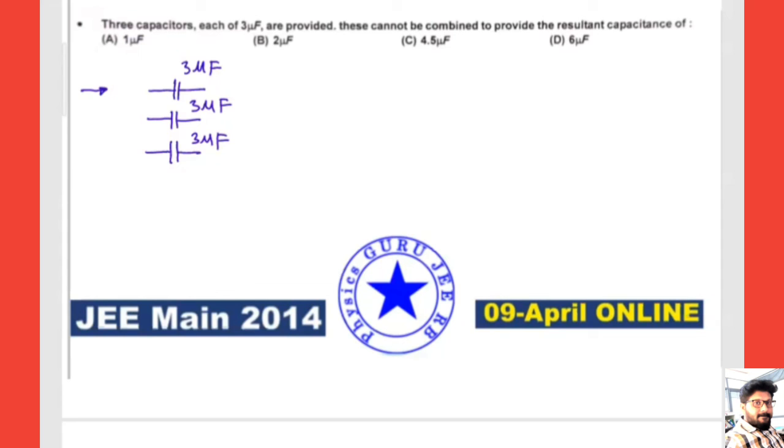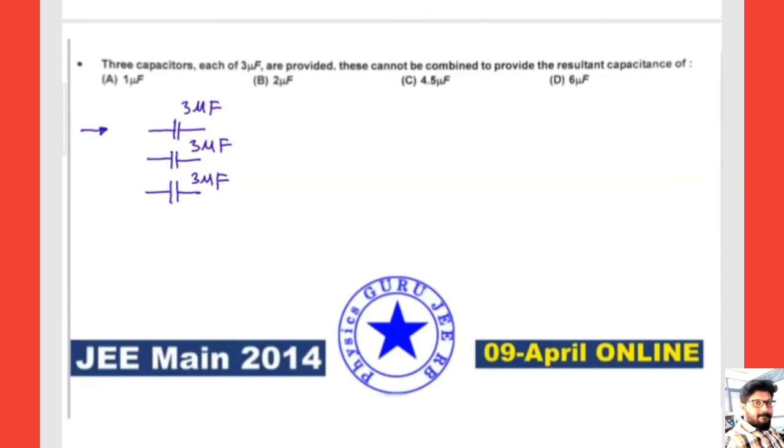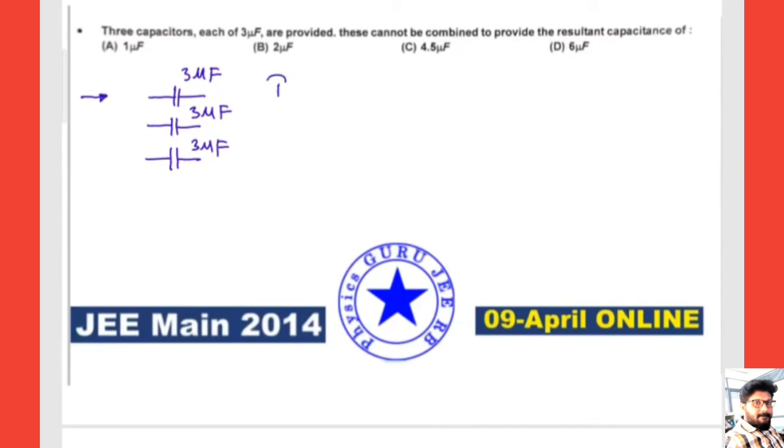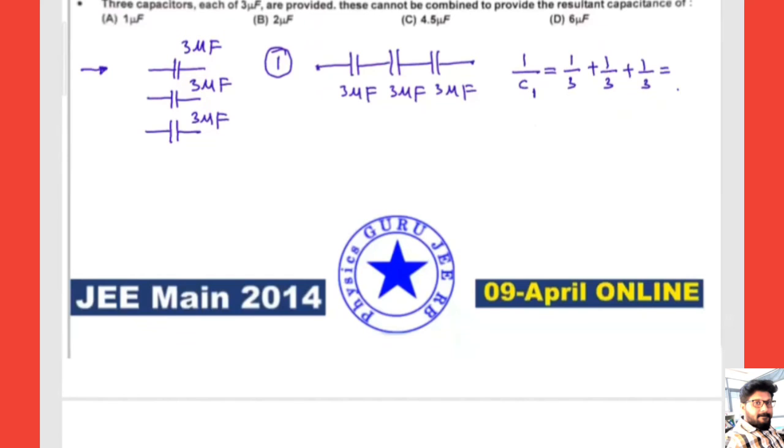Let us see the first combination. First one I'll take as combination number 1. All are connected in series, 1, 2, 3. This is 3 microfarads, this is 3 microfarads, this is also 3 microfarads. All are connected in series. We know that 1 by C, let me take it as C1, is equal to 1 by 3 plus 1 by 3 plus 1 by 3, which is nothing but 3 by 3.